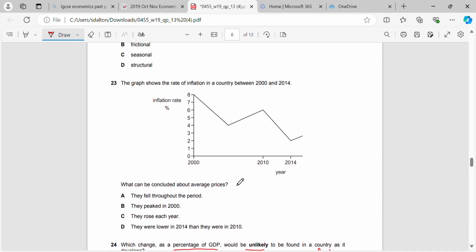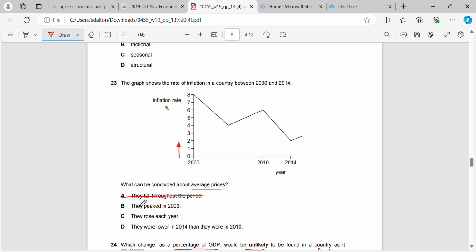Question 23 is one of these easy questions where we just have to read the graph. So what can we conclude about average prices? They fell throughout the period. No, we can't conclude that, because we can see that the inflation rate in all of these years is positive, right? Which means that every year it's becoming slightly more expensive than it was in the previous year.